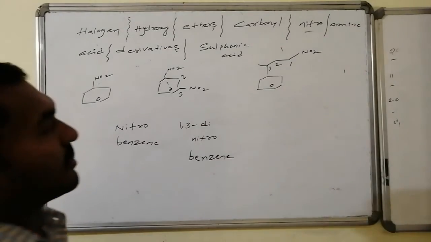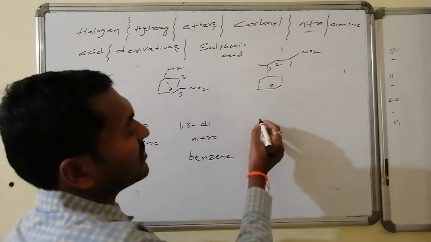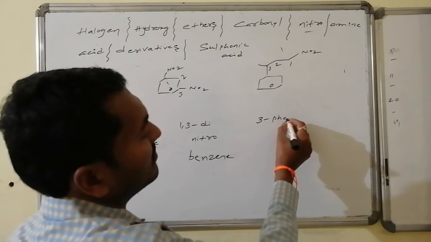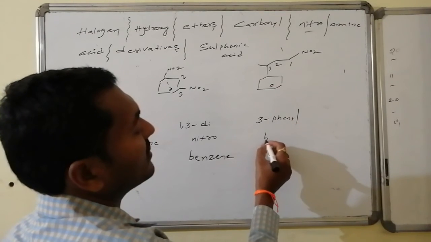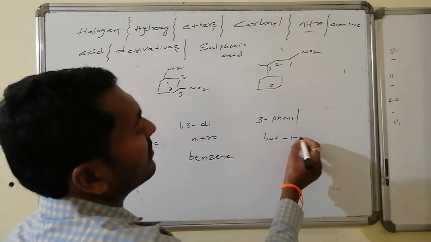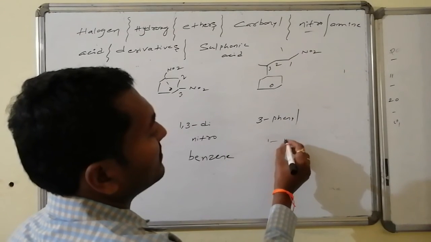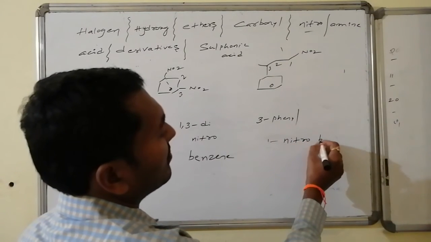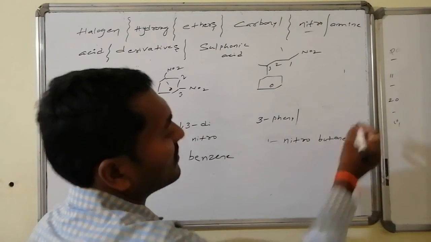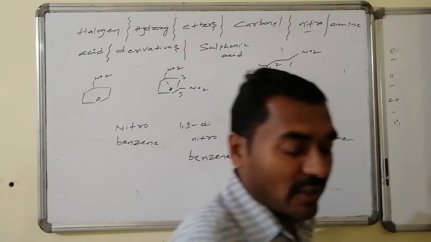And the compound name here, this is the prime one, so therefore 3-phenyl-1-nitrobutane is the name of the compound.